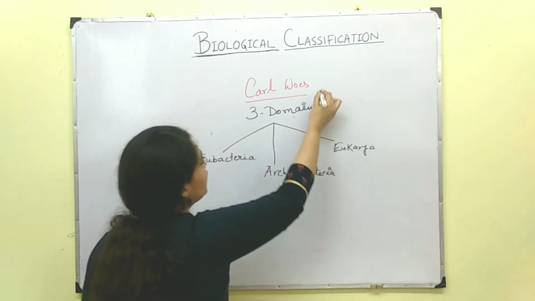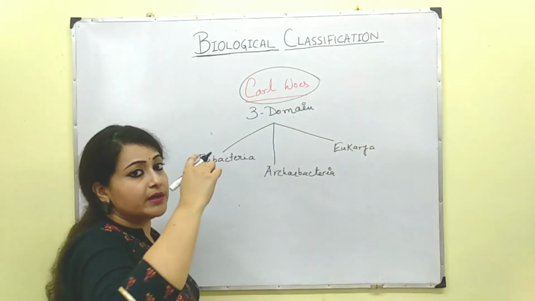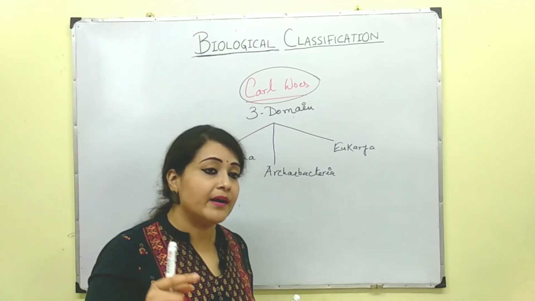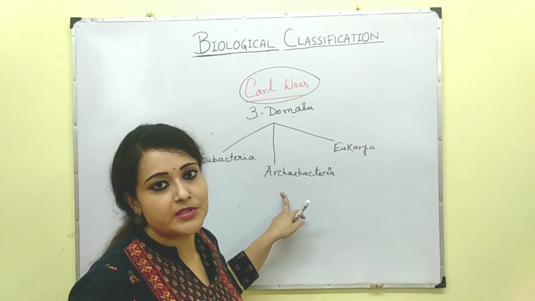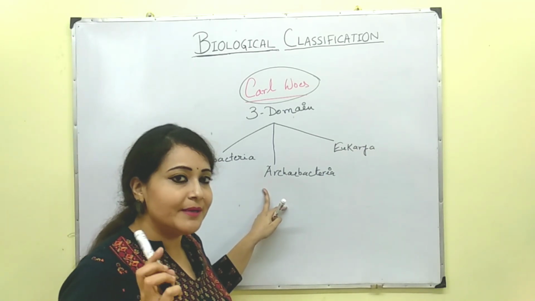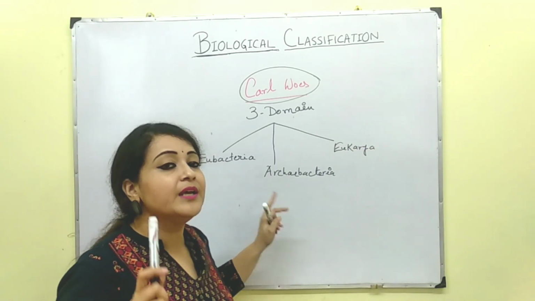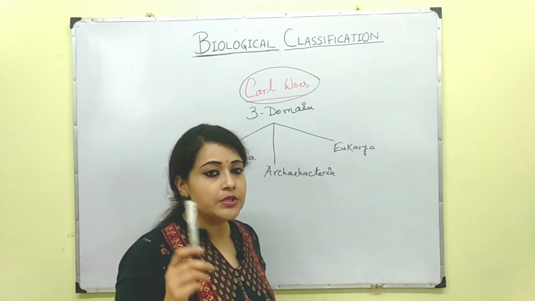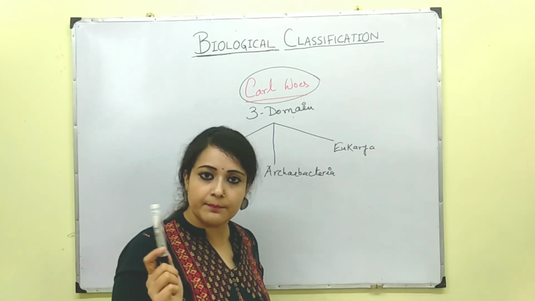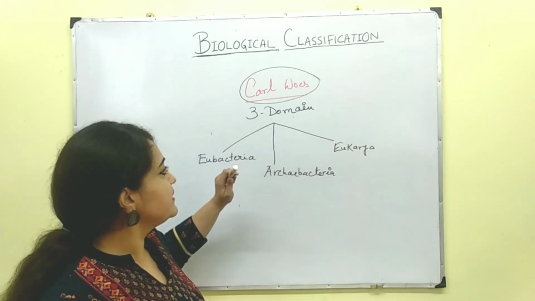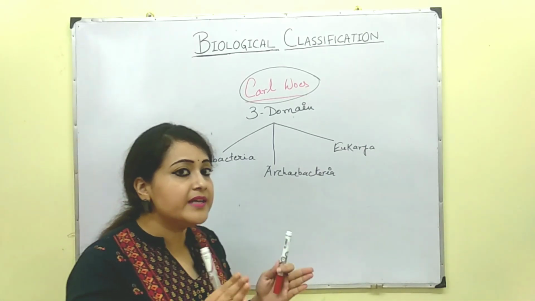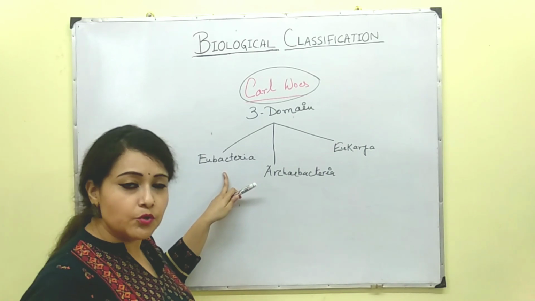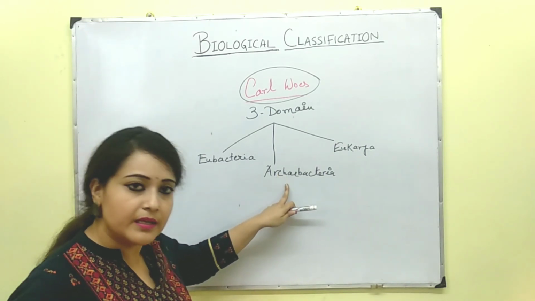Basically, what this person did was divide the kingdom Monera into two distinct groups, into two domains. I have already mentioned that Monera contains all the unicellular prokaryotes, so bacteria should be placed under the kingdom Monera. Now, this person divided the kingdom Monera into two domains: one is eubacteria and the other one is archaebacteria.